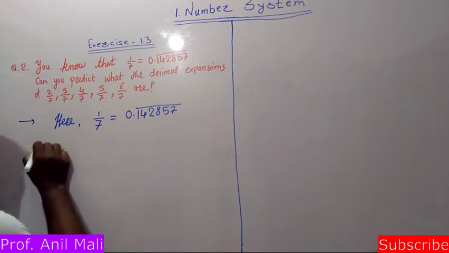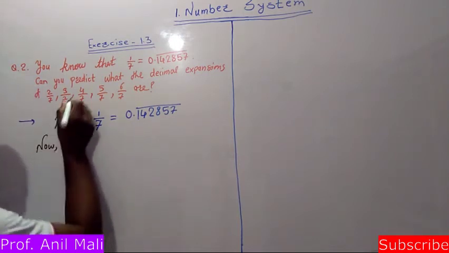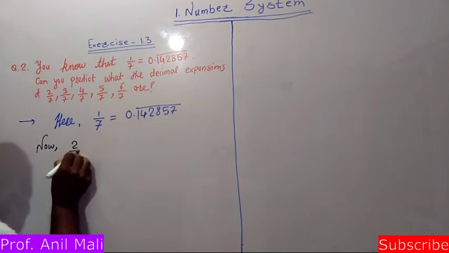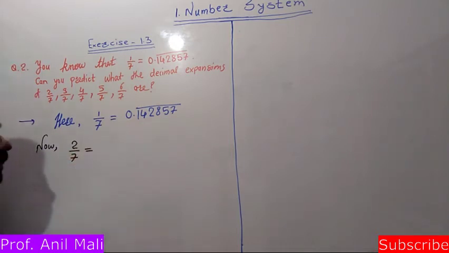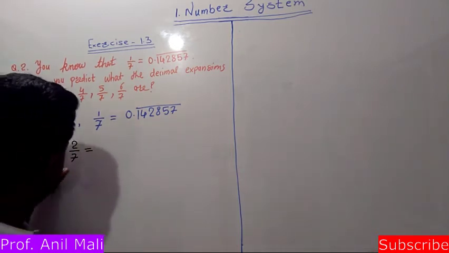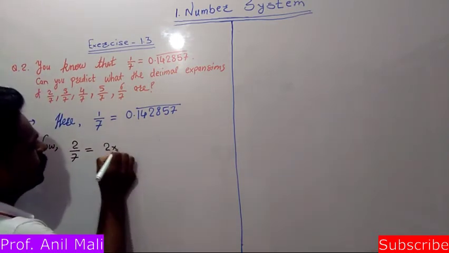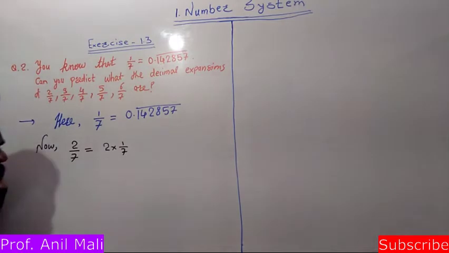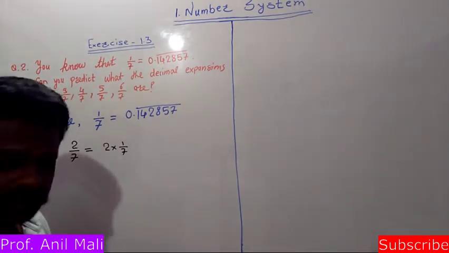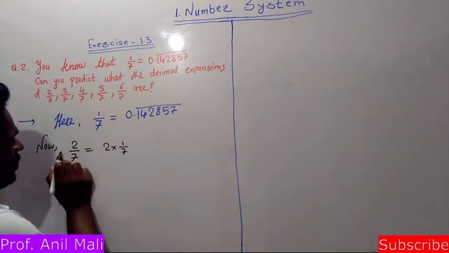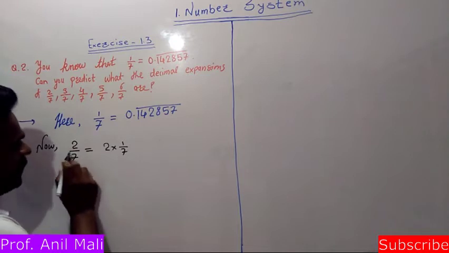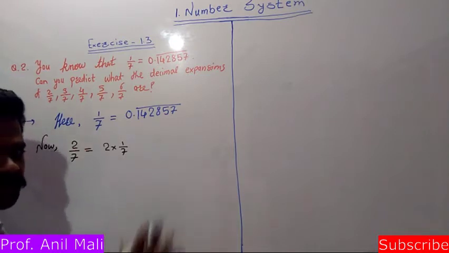Now we'll take the first one. What is 2 by 7? Friends, can we write this 2 by 7 in the form 2 into 1 by 7? Yes, we can. We take this 2 out separately, and the 1 by 7 fraction stays separate.